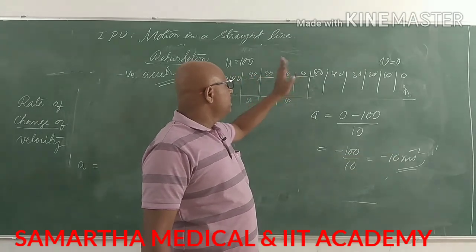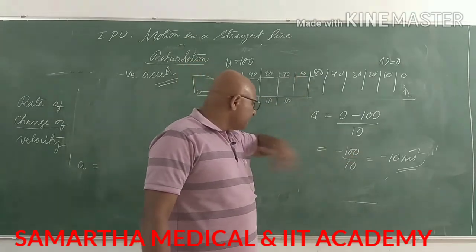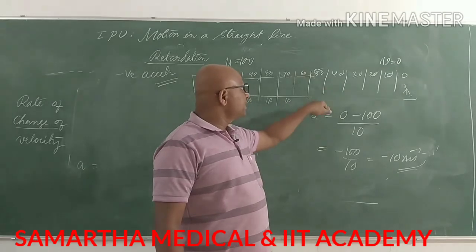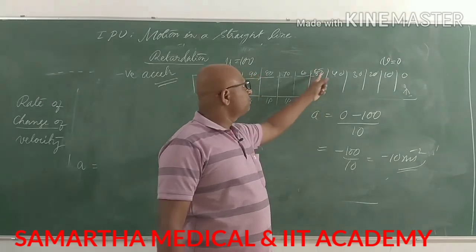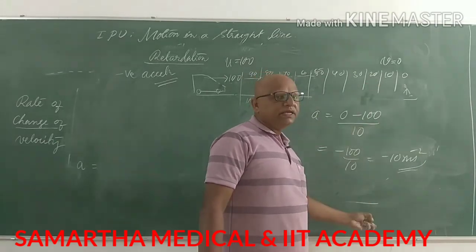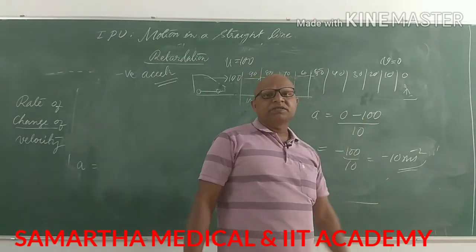70 becomes 60. Minus 10 is deducted per second. 10 is taken out per second, again and again.